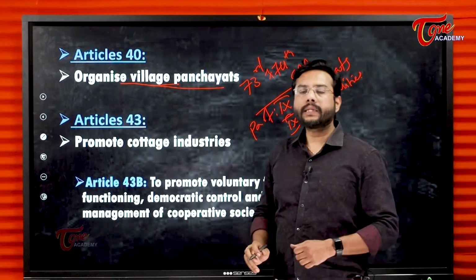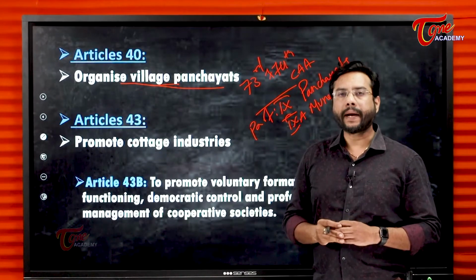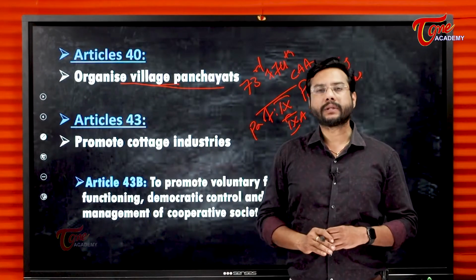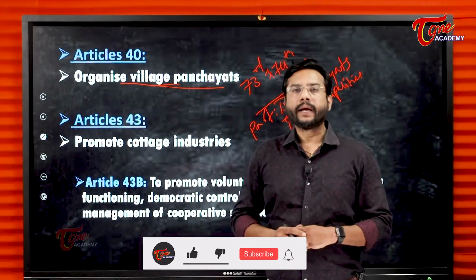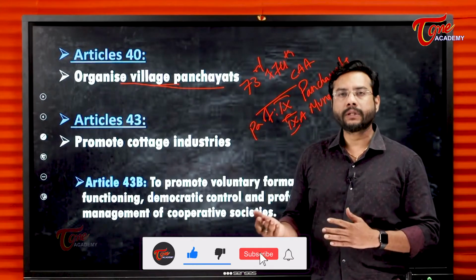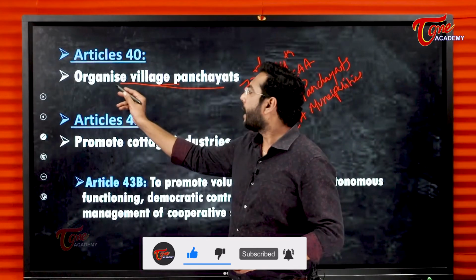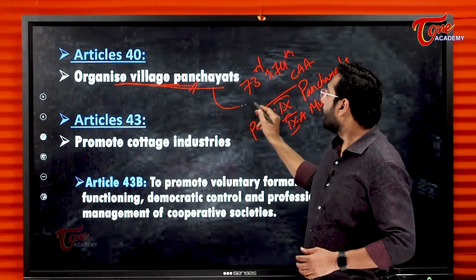So, as we know, the state should keep in mind while framing any policies the directive principles of state policy. The DPSPs guide the state in formulating any policies or bringing any law. So this article, we have seen that the mention of panchayats has become a reality.